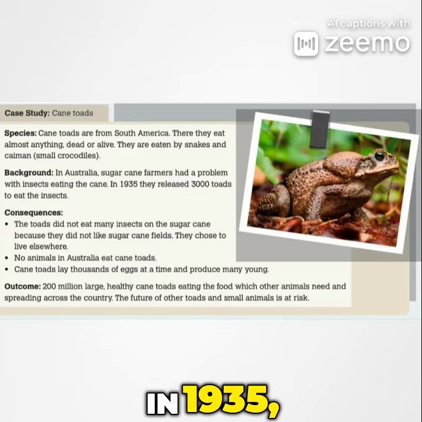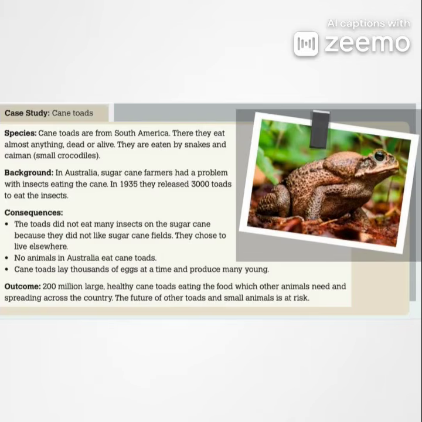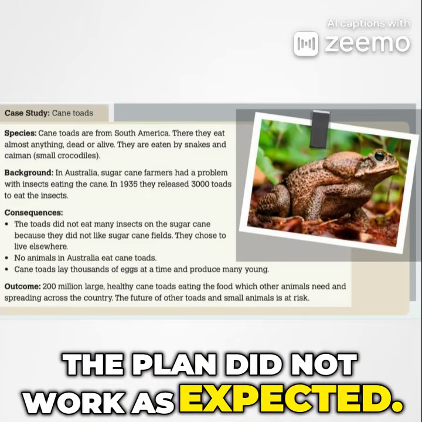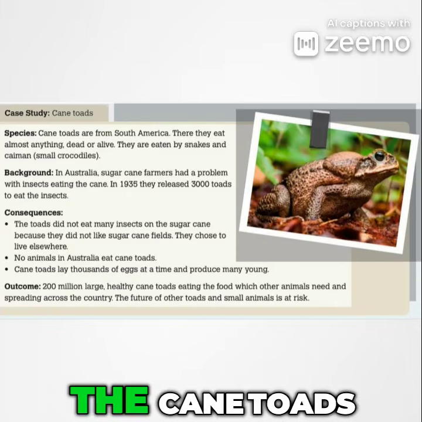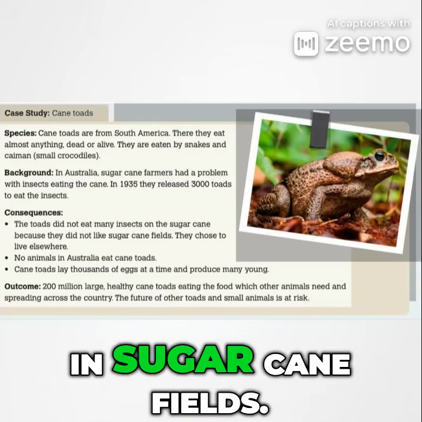In 1935, they released about 3,000 cane toads to eat these insects. However, the plan did not work as expected. The cane toads did not eat many insects on the sugar cane because they did not like living in sugar cane fields.